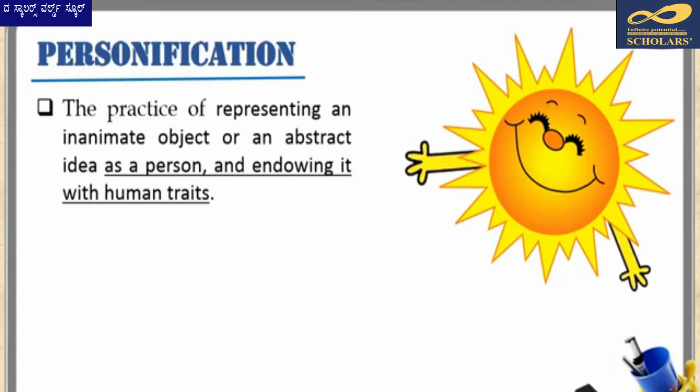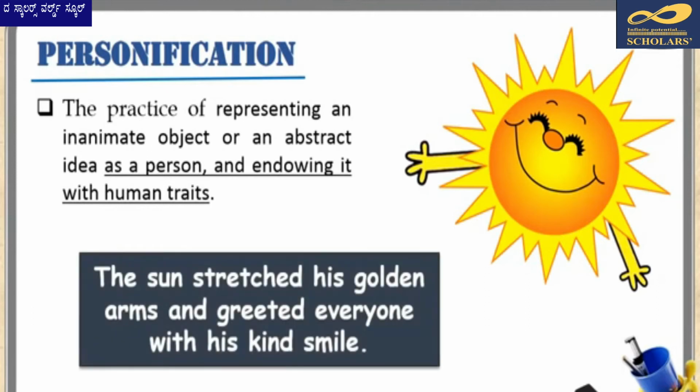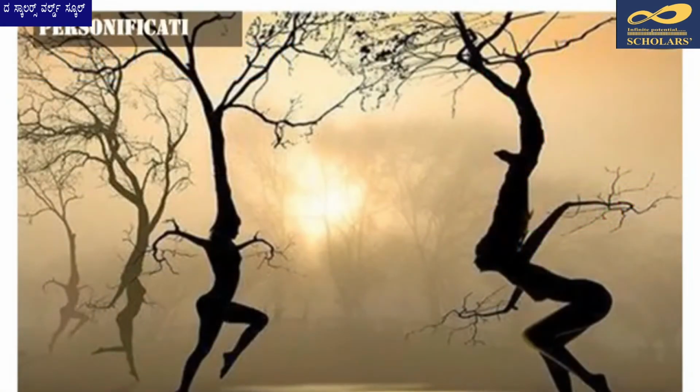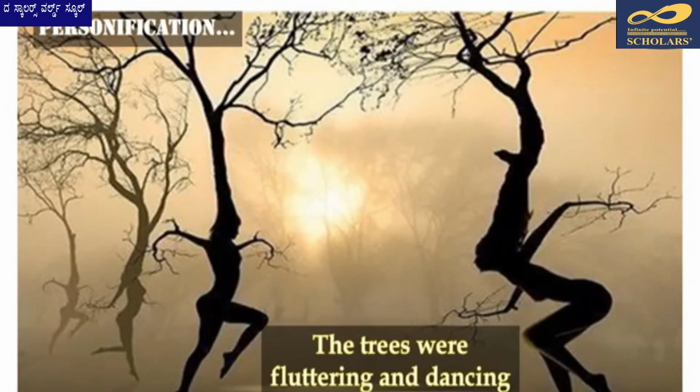are personified. For example, when we say that the sun stretched his golden arms and greeted everyone with his kind smile, we are representing it as a person and talking about it in terms of human characteristics like stretching his arms, having a smile, etc. Similarly, when the famous poet William Wordsworth described the trees as fluttering and dancing in the breeze in his poem The Daffodils, an image like the one you see here springs up in the reader's mind as if trees, represented in human form, were dancing.